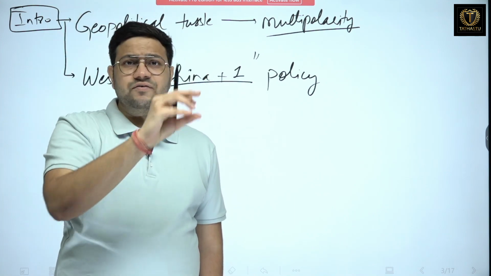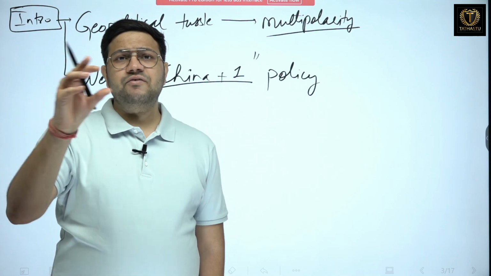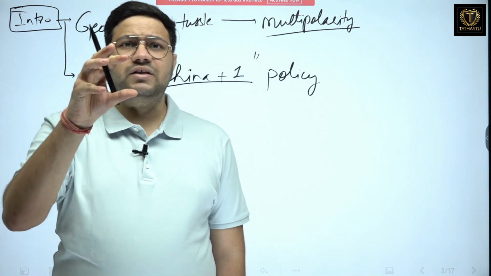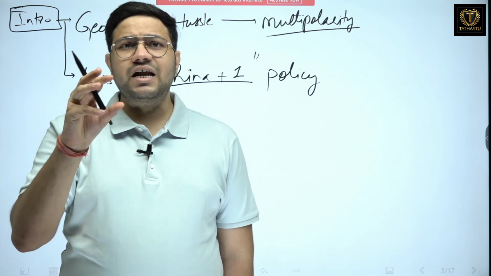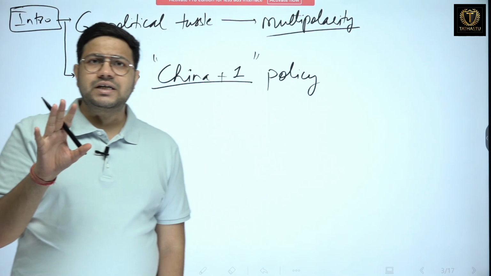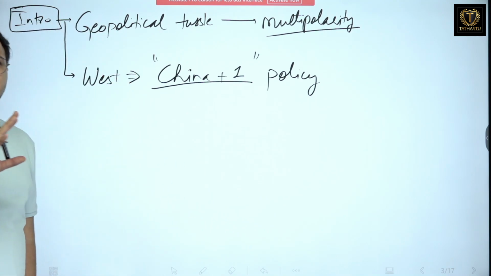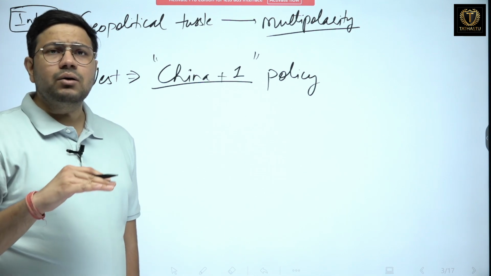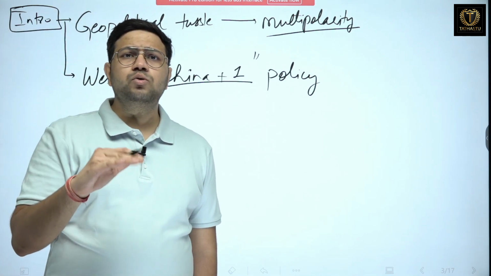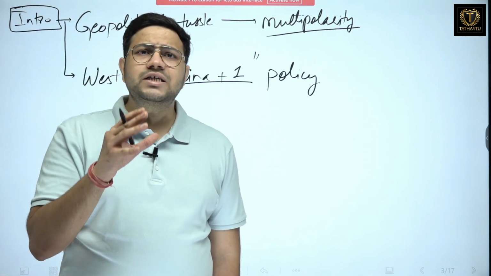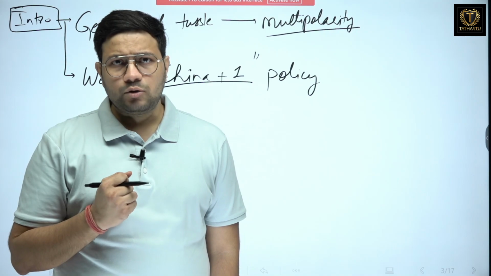So these are different poles, different polarities which are having their own hegemonic tendencies, their own sphere of influence, their own size of influence. Are you able to understand this? So there is a geopolitical tussle that is going on in the world because of the multipolarity. Now, when there are different nations who want to dominate world affairs, then no country wants that one nation should have too much power.